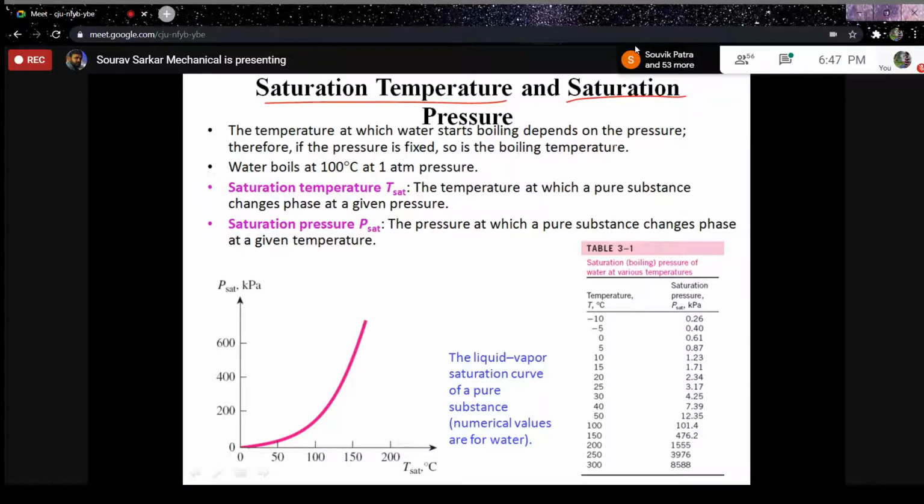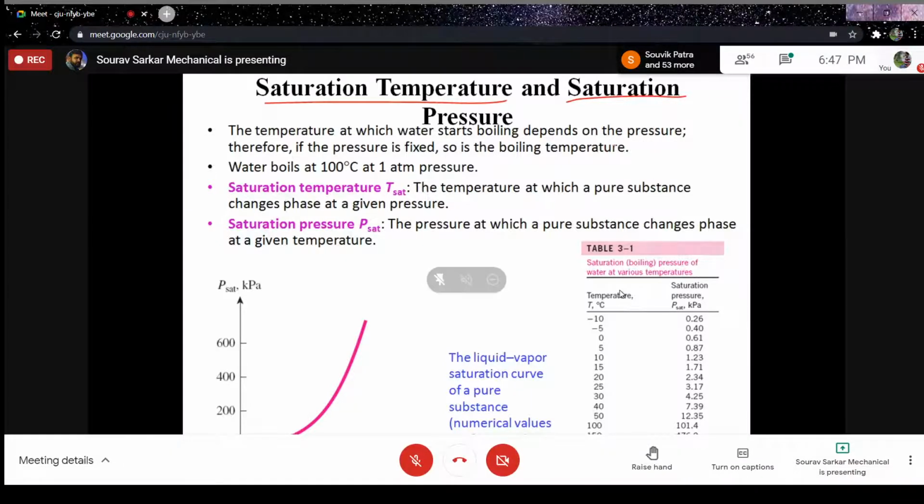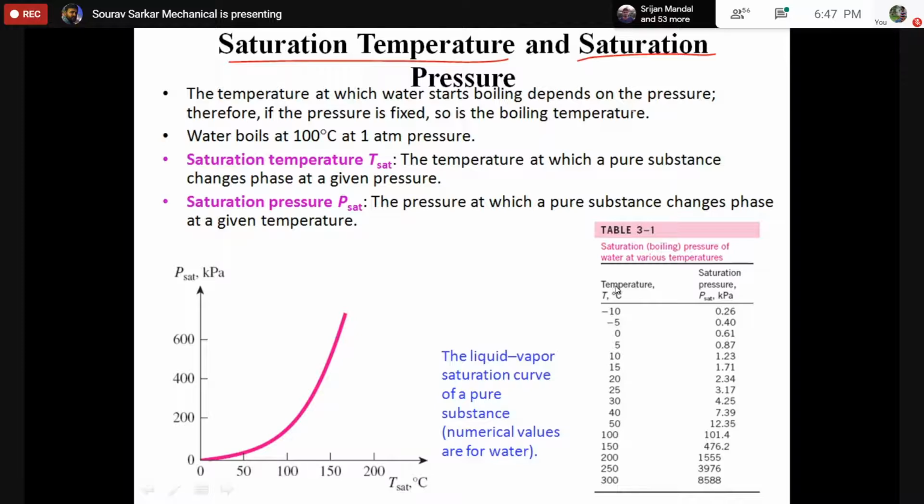Now what does pressure do? Pressure is always resisting this phase change process. You are supplying energy, it is saying go and become vapor, and pressure is always pushing it back. Is that right? Just like your cold drink bottle. In that bottle, the carbon dioxide is pressurized inside the liquid.